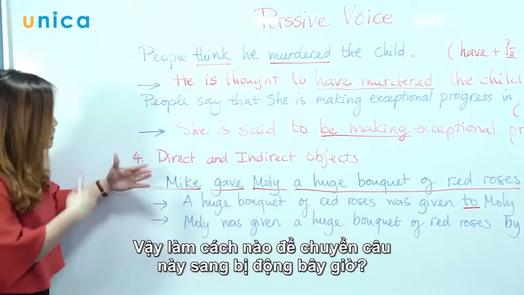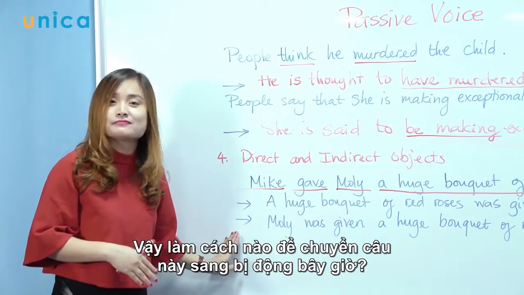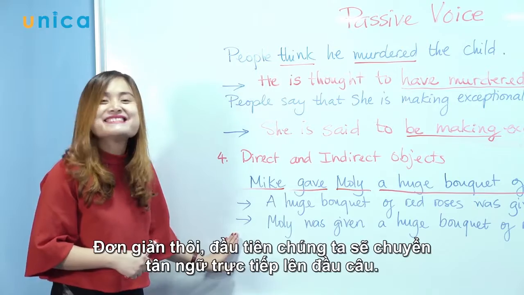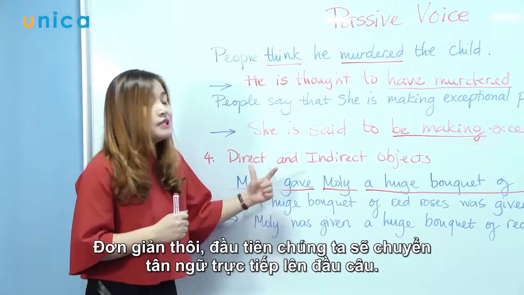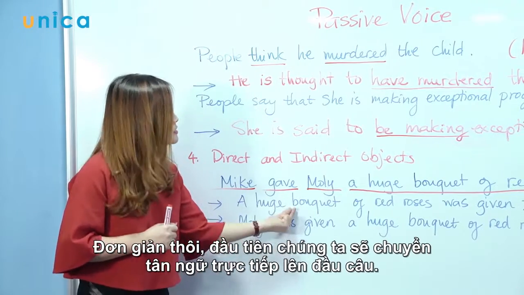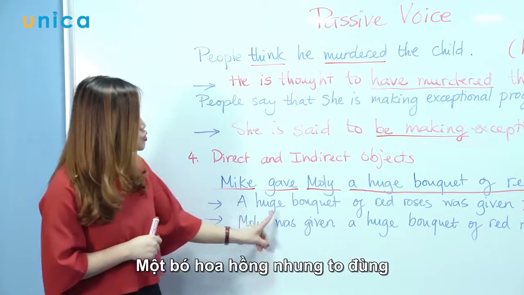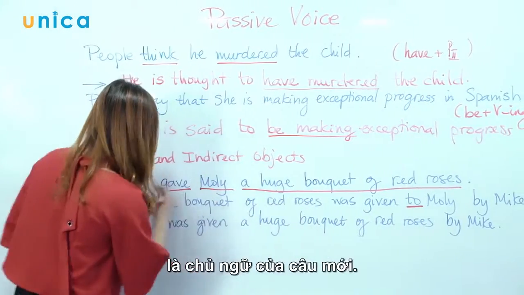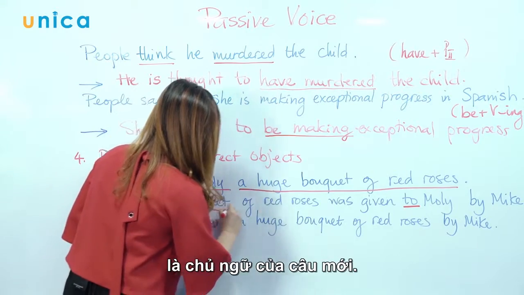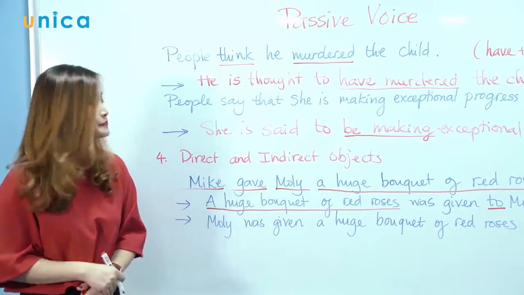Right, so how can we change this sentence into its passive voice? Easy. Now, the first one, we're going to put the direct object at the beginning of the sentence. A huge bouquet of red roses. So this is the subject of the new sentence.